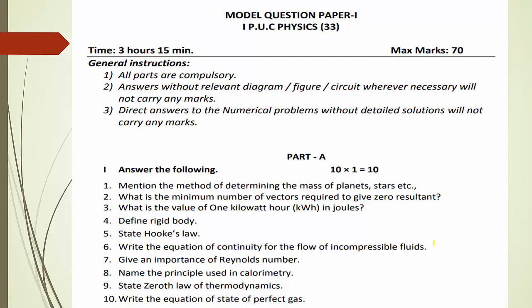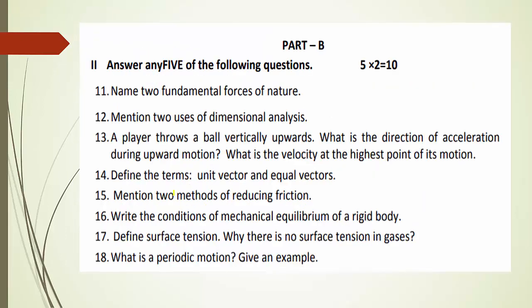Part A has totally 10 questions. You have to answer all 10 questions. There are no options here, and each question carries 1 mark. They are going to ask 1 mark questions from each chapter of your NCERT syllabus. And this is Part B. Here they are going to ask totally 8 questions. Each question carries 2 marks, but you can answer any 5 questions out of 8.